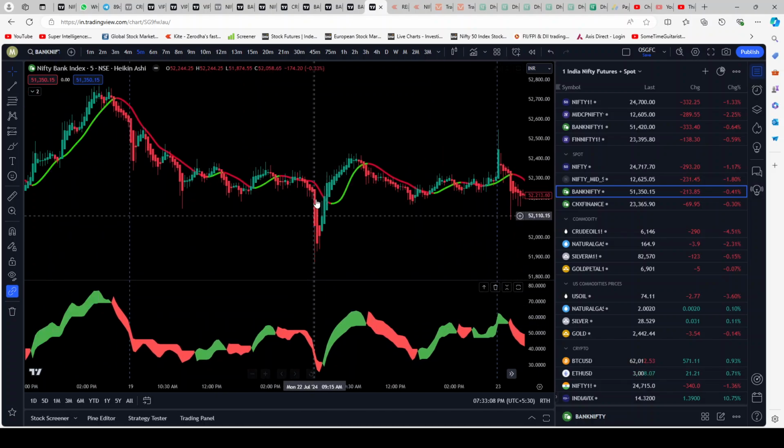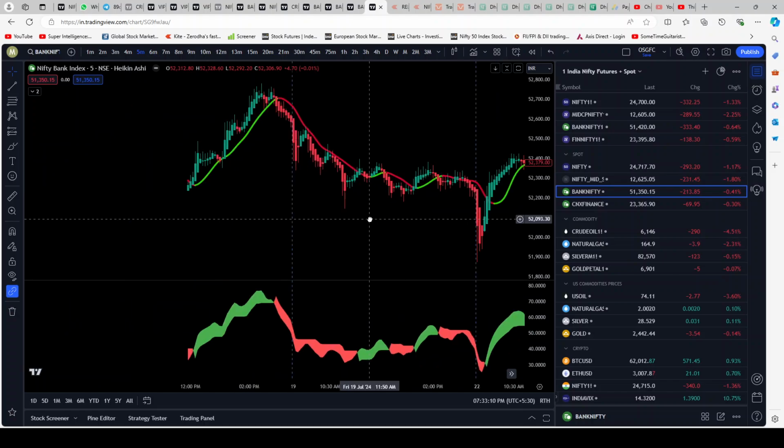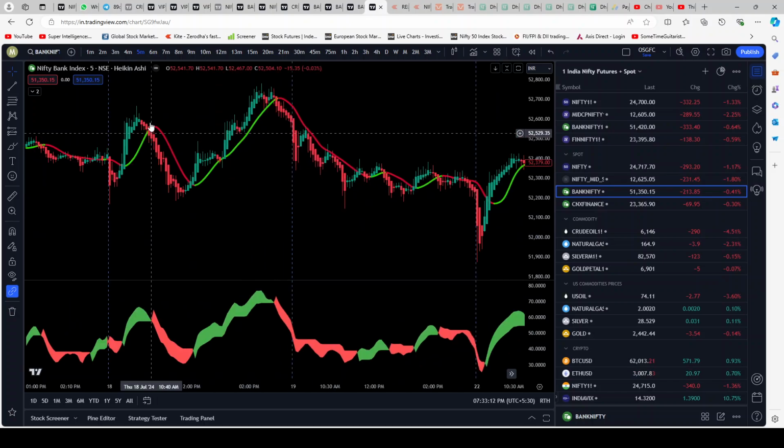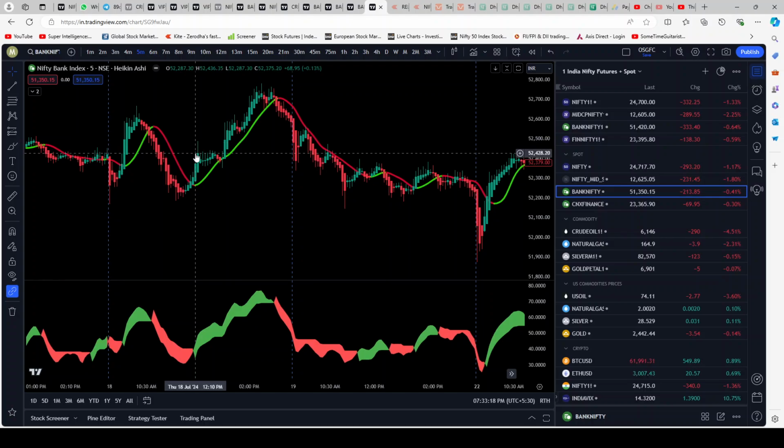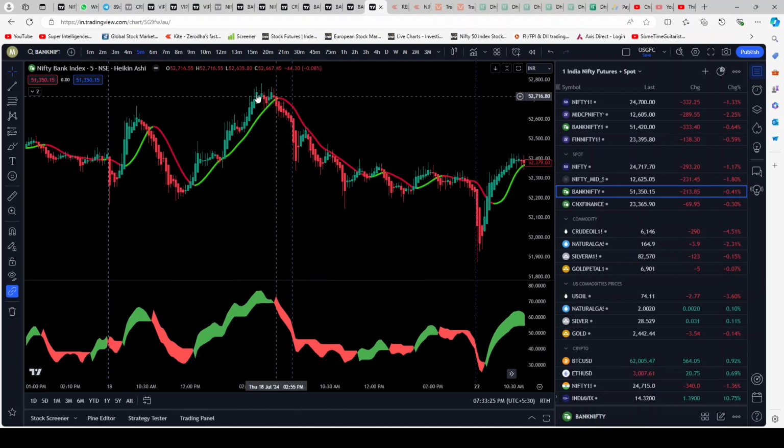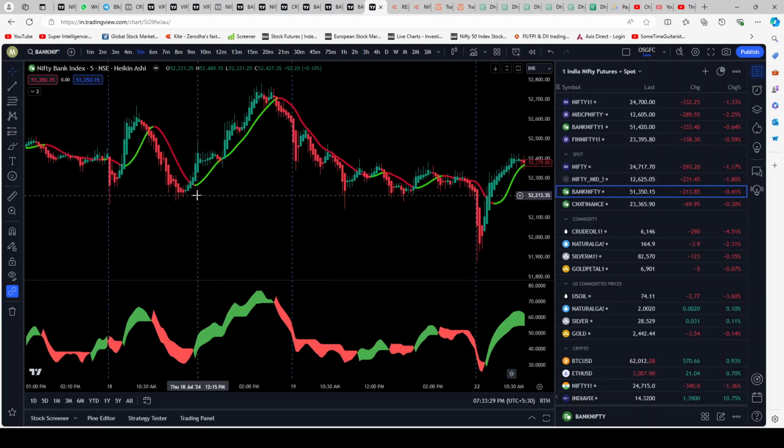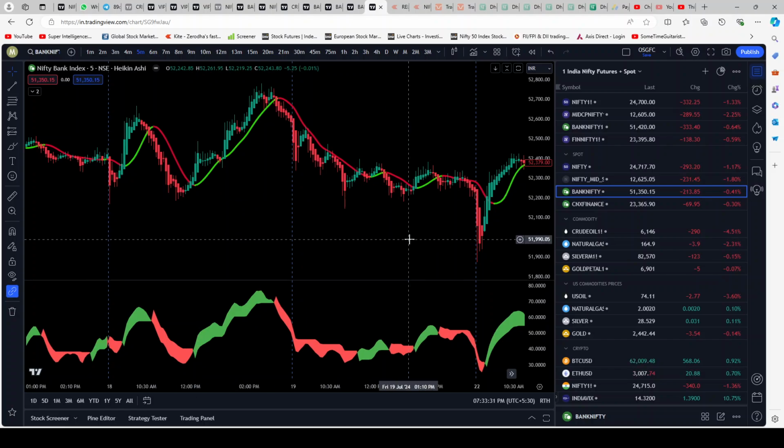Over here also you see good long call. This is a good long call. This is a good short call over here. Green turns to red on top. At the bottom also green turns to red. Perfect short call over here. Red turns to green on top. Red turns to green at the bottom. Perfect long call. What a beautiful day to trade this is. That is the 18th of July. Perfect day to trade. Two beautiful up and down movements could have been captured.